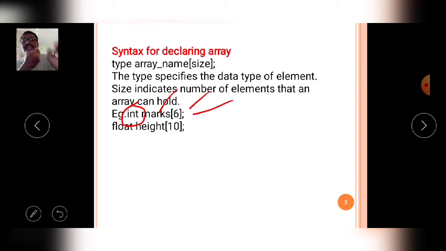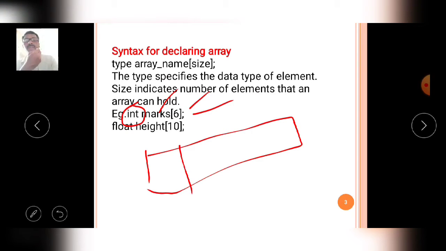Why I declared integer in this example: generally, in a degree examination each student gets integer marks only, not float marks. For example 98 only; the student never gets 98 point something. So the marks of a student, array is declared like this. Array name is marks, and the marks array belongs to integer data type.